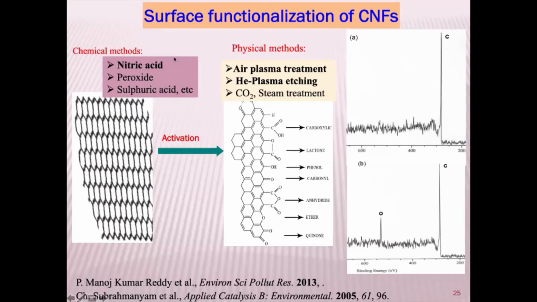So for that, people do several things: you can do simple nitric acid, you can do peroxide, you can do sulfuric acid, whatnot. Mostly people go with nitric acid. Then you can classify them into chemical methods and physical methods. Compared to chemical methods, physical methods are good, because chemical methods damage carbon, but physical methods don't damage carbon. That's one advantage. We can prove it easily with spectroscopy: this is pure carbon and this is after functionalization, which means you have a lot of oxygen present.